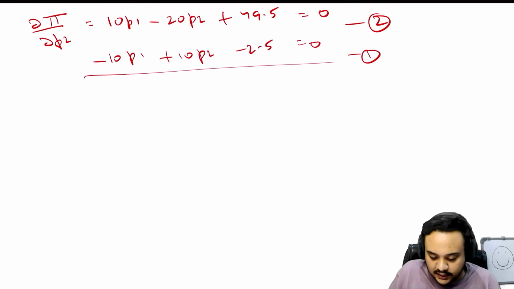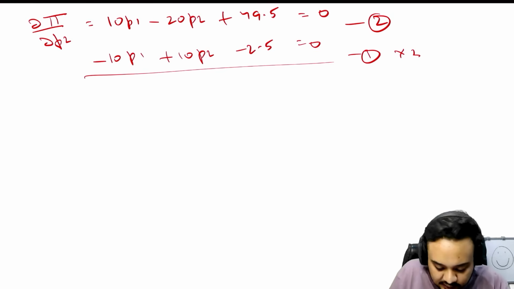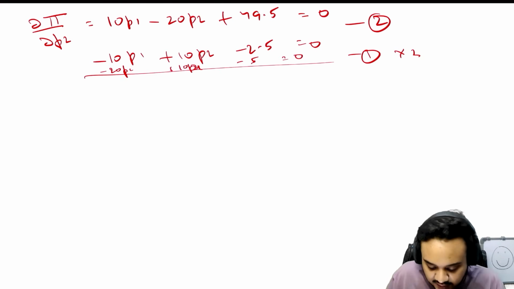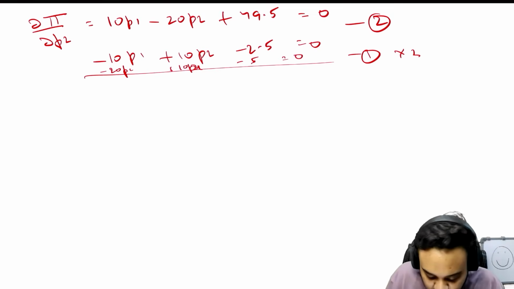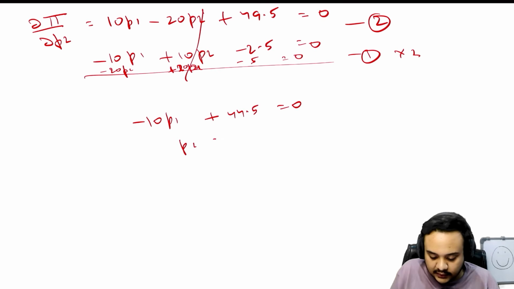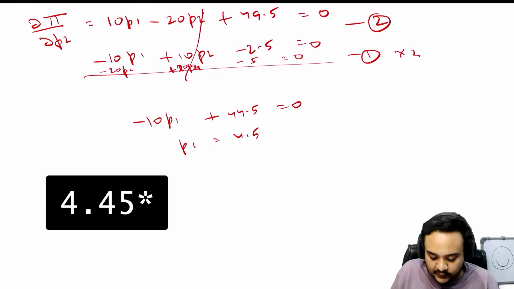I'll multiply this equation by 2 and now we can add. So it is going to be minus 20p1 plus 10p2 minus 5 is equal to 0. So if we add it, the p2 terms are going to cancel and this is going to be minus 10p1 plus 44.5 is equal to 0. So p1 is 4.5, right?